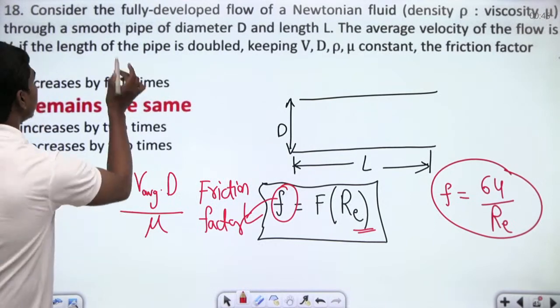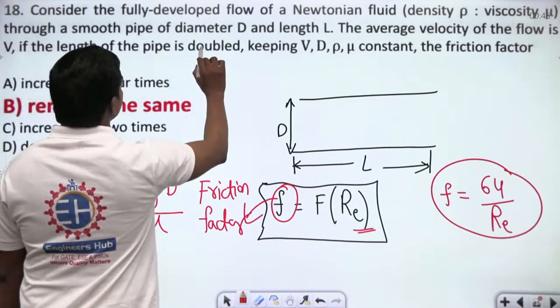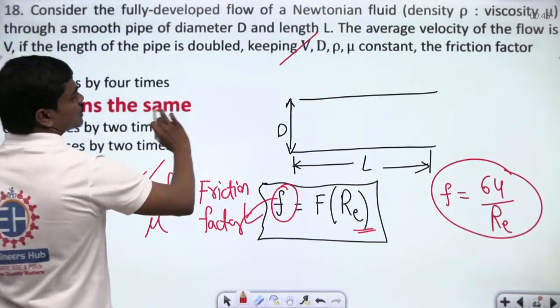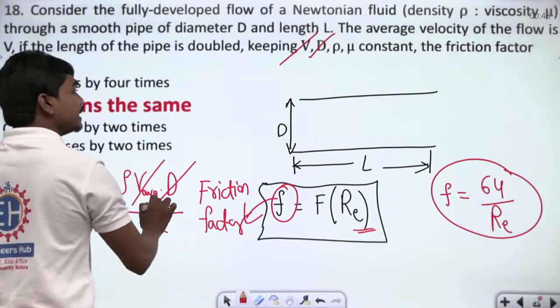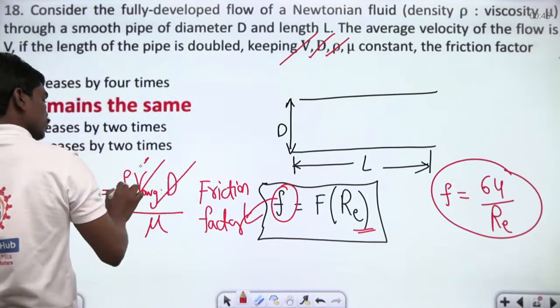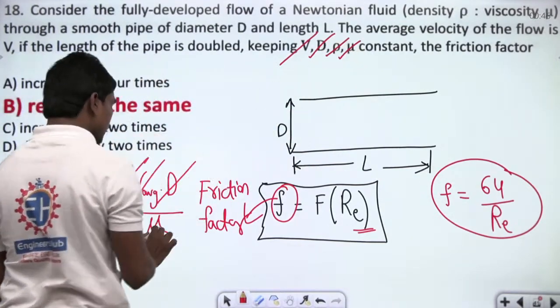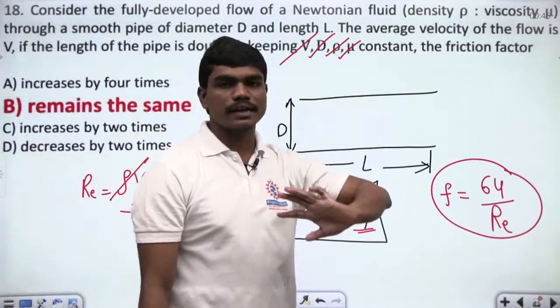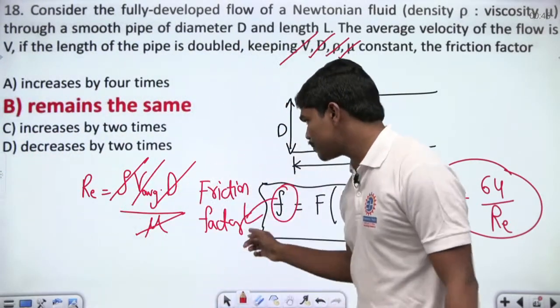And V is clearly given. Okay, if the length of the pipe is doubled, keeping V constant, which means this V average remains constant, D constant, rho constant, and mu also constant, which means the length doesn't impact the Reynolds number. So your Reynolds number is not changing.